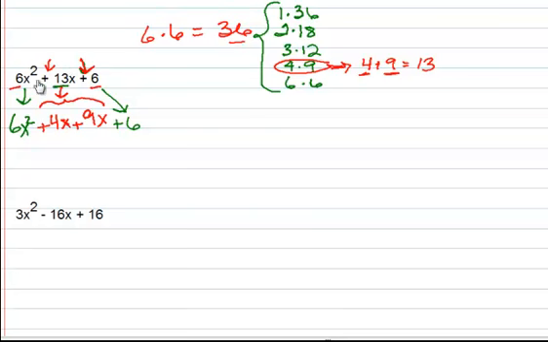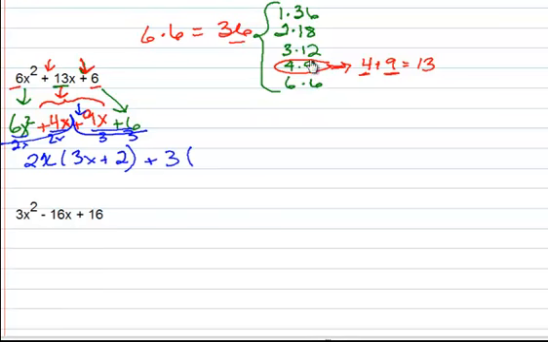Once we've got it as a 4-term trinomial, again, we just split it. GCF in the first 2 terms is 2x. When we divide that out, we're left with 3x plus 2. Middle sign we keep. When we look at the next 2 terms, we see we've got a GCF of 3.